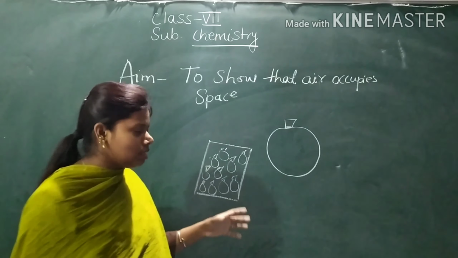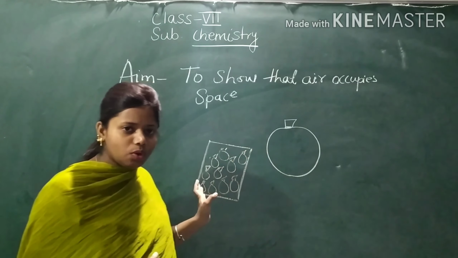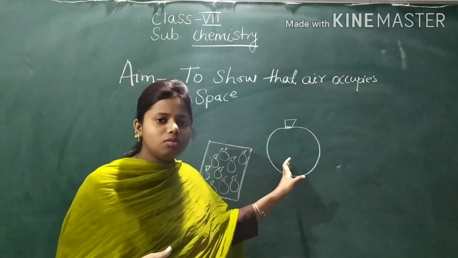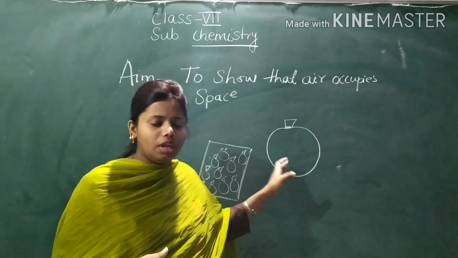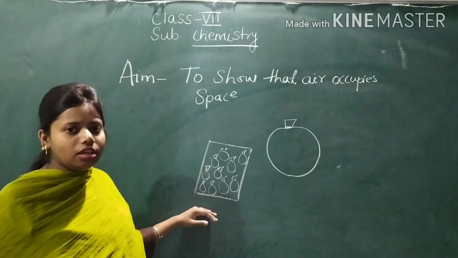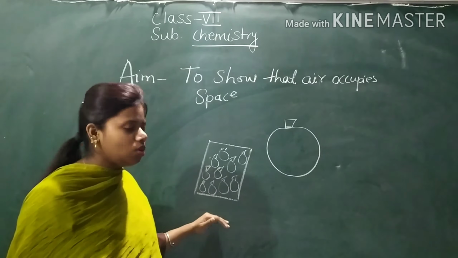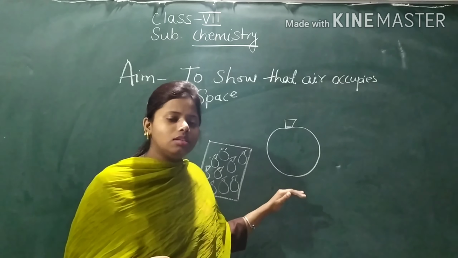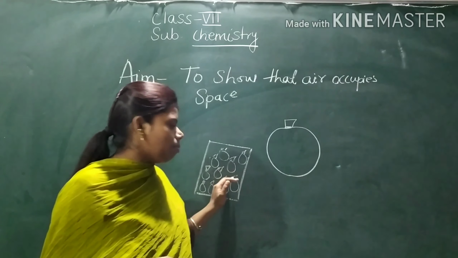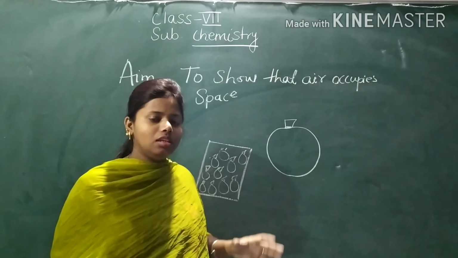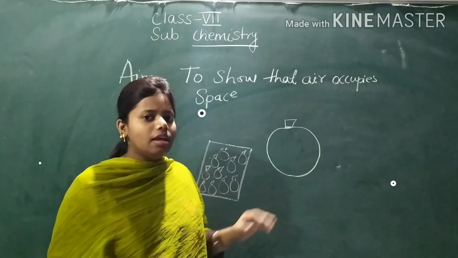So the conclusion is that we cannot put this balloon back in this packet because air has occupied space in this balloon. So the aim was to show that air occupies space, and we have shown that.